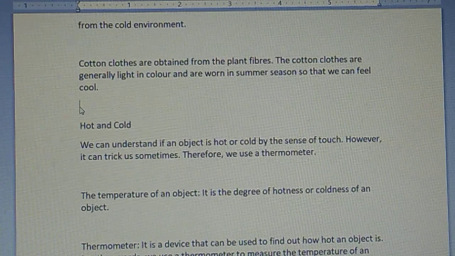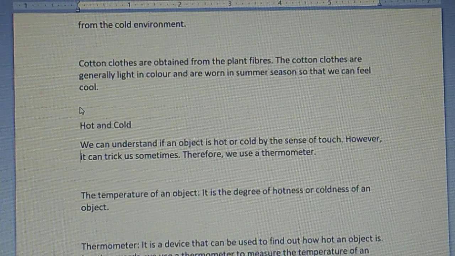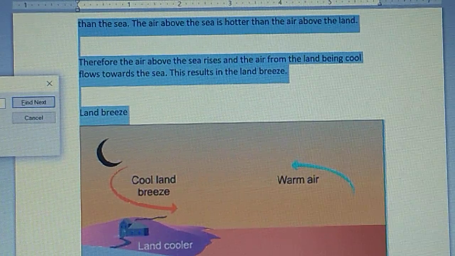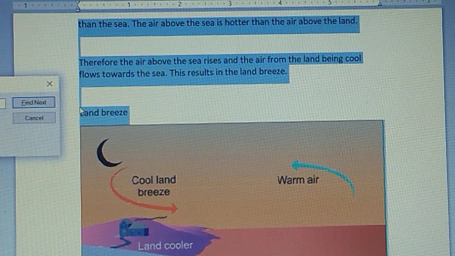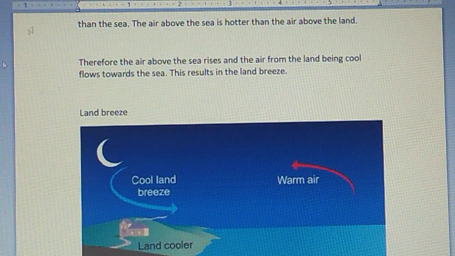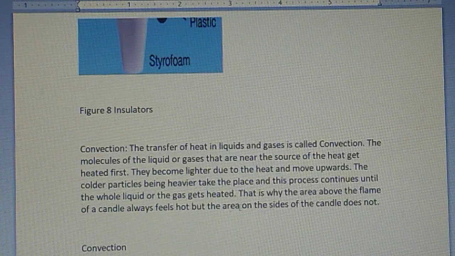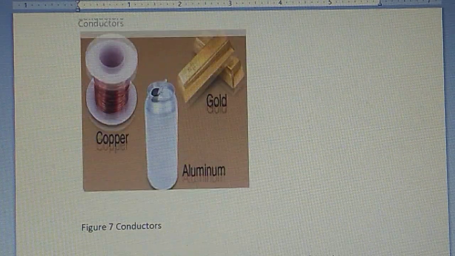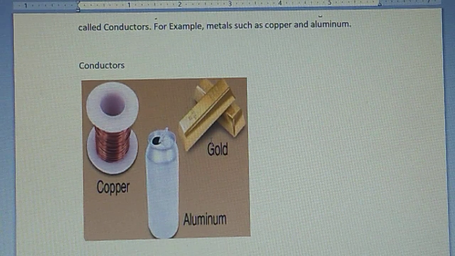The objects which allow the heat to pass through them are known as the conductors of heat, and the objects which don't allow the heat to pass through them are known as insulators. Here in the notes it is written about the conductors and the insulators. Insulators don't allow heat to pass through, and these are the conductors: copper, aluminium, gold are conductors of heat.